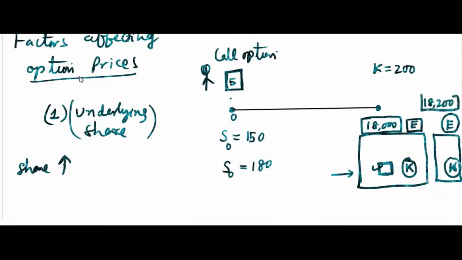If the share price increases, you will see it at the top left of this table. I'm not talking about the share price here, though you will get the share price also. The website I showed you is for the whole index, not the individual share. You can consider one share also, individually. So if the share price increases, and you see the call option price here, do you have to pay more for this option or less for this option? That is the question. I'm talking about the call option.